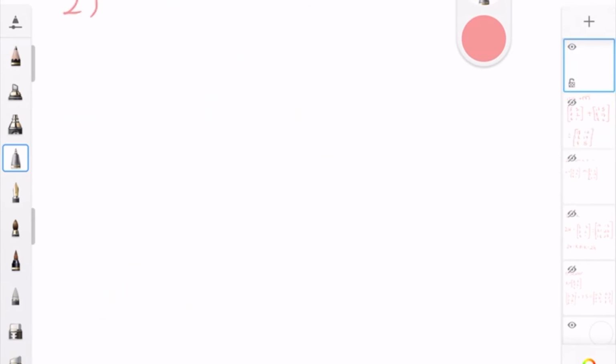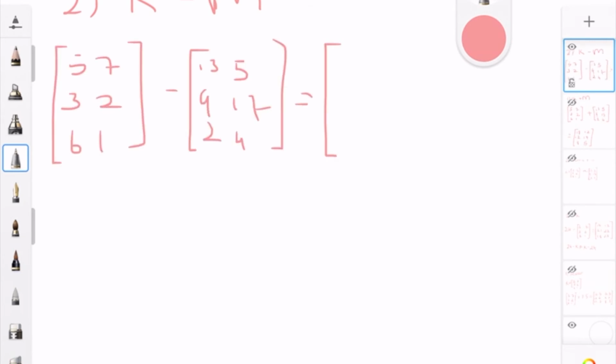The second problem is K minus M. In this situation, what you would do is subtract each element from its corresponding element in the other matrix. For the first one, you have 5 minus 13 equals negative 8. For example, if you had M minus K, you would get something different, the exact opposite answers. Just like with scalar subtraction, if you switch the order, you would just change the signs.